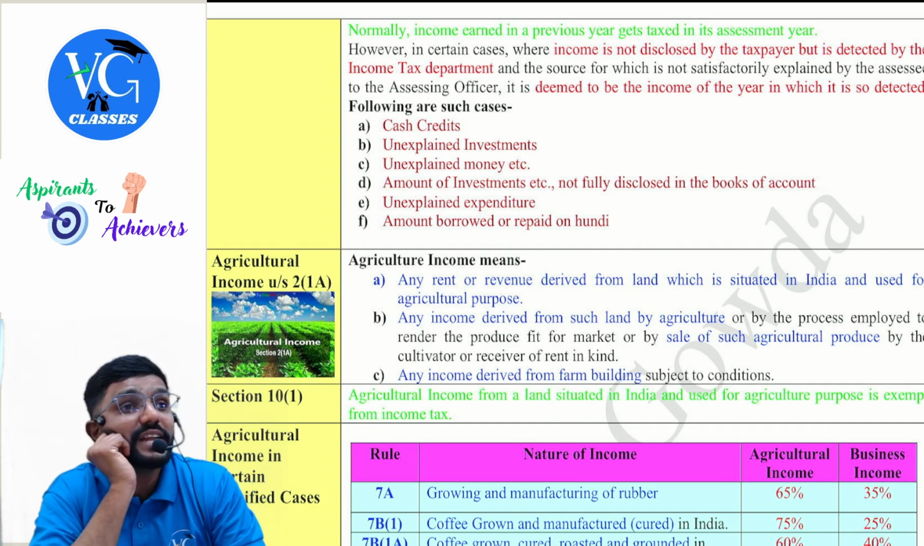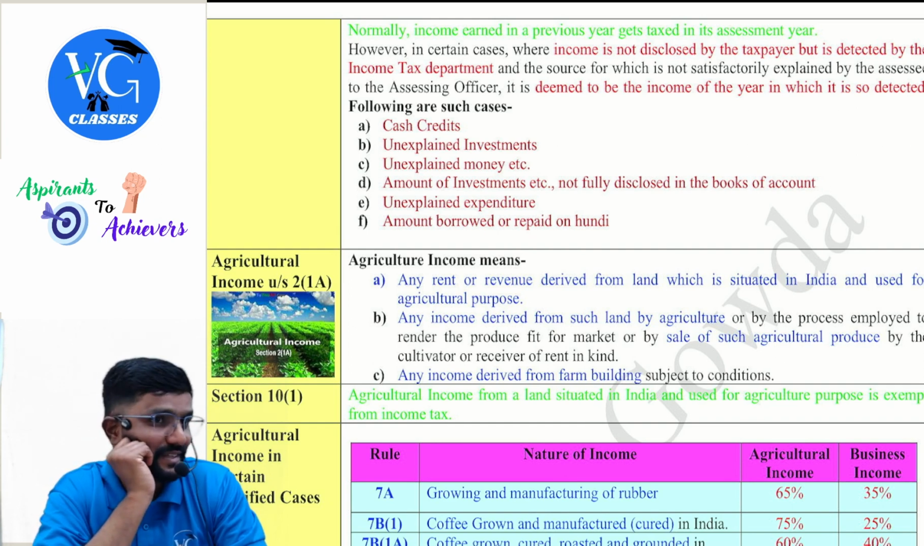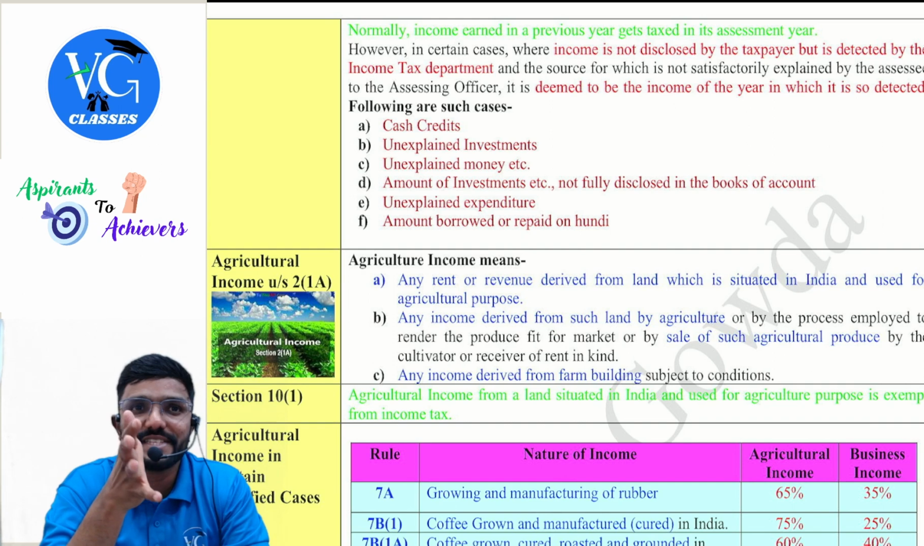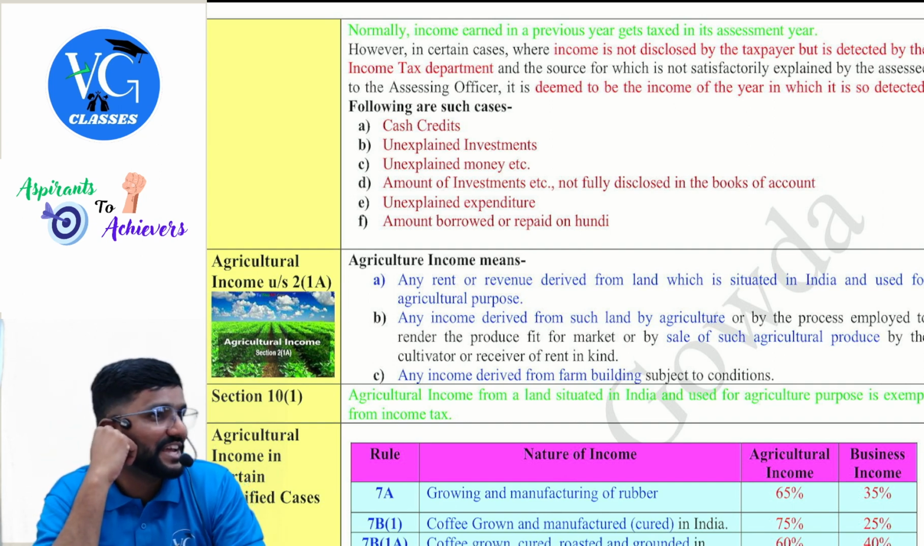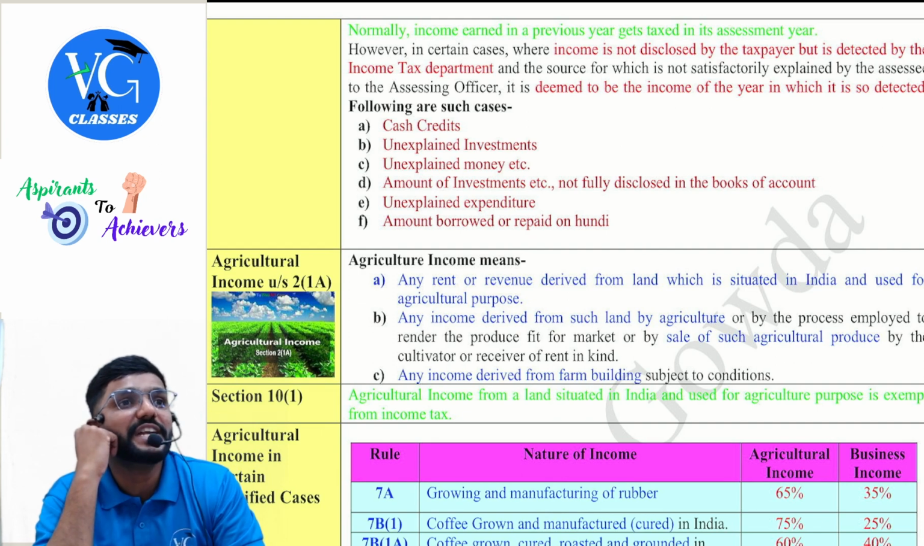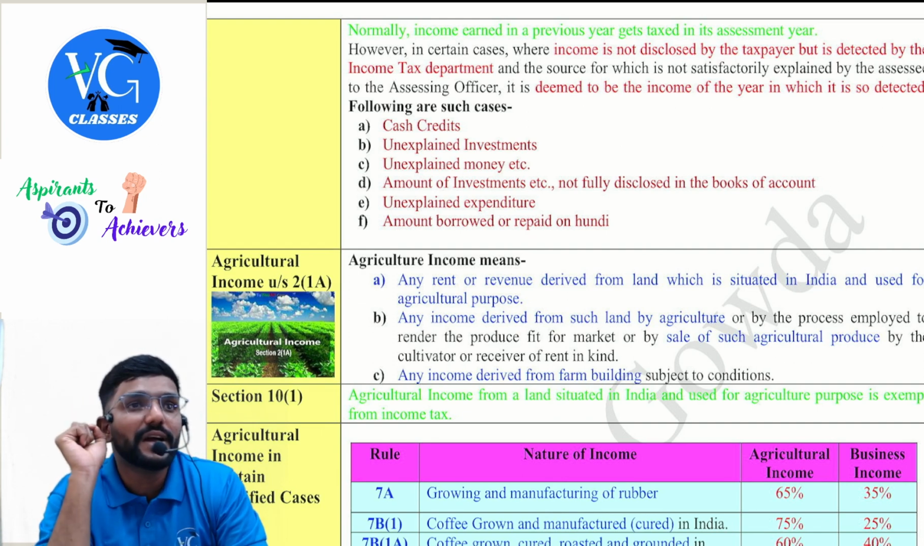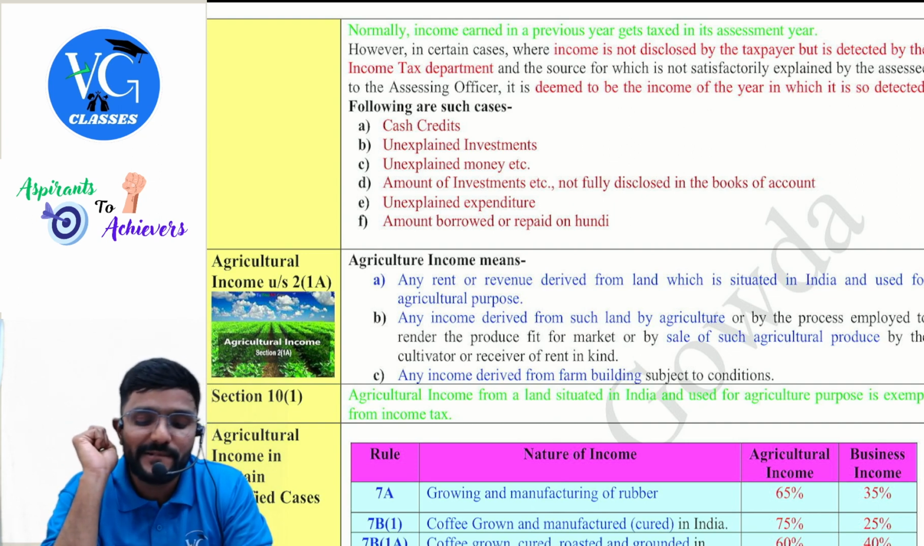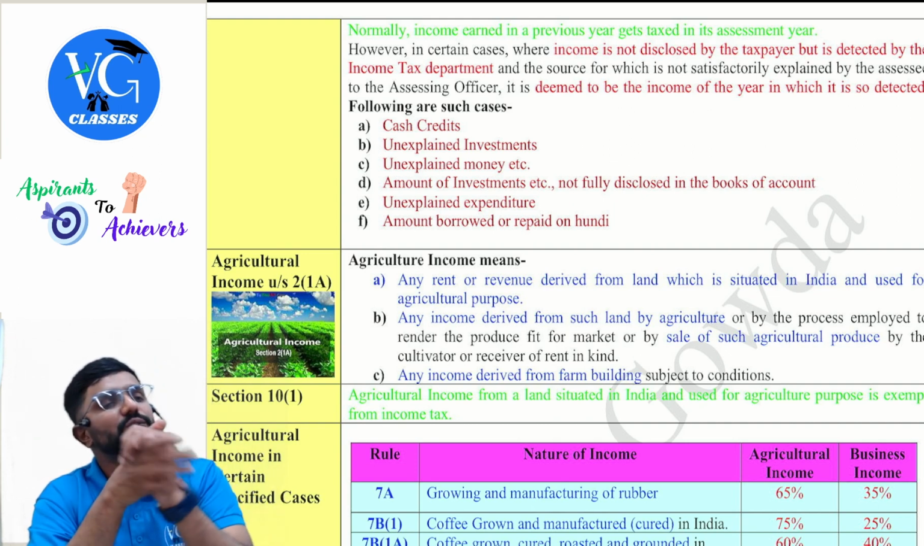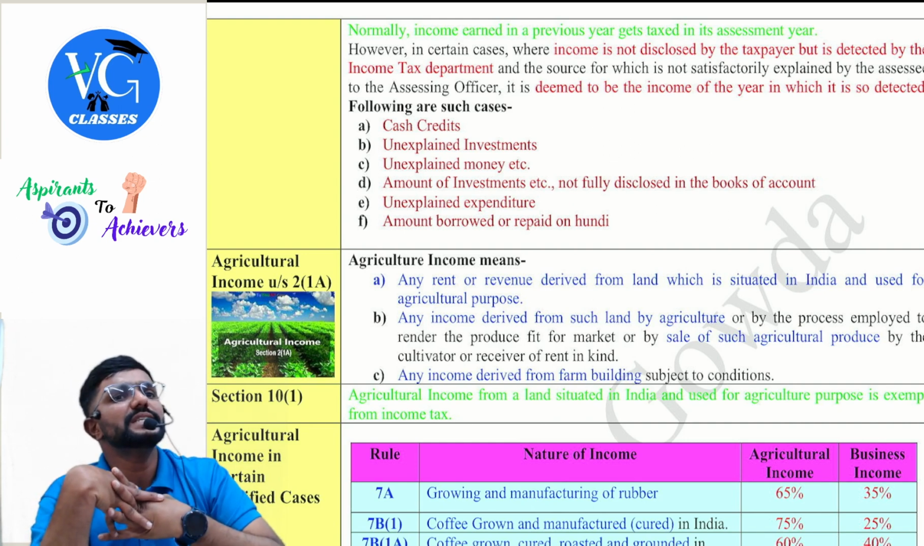And the tax rate is as high as 78%. 60% is the actual tax rate plus 25% surcharge plus 4% health and education cess. Effectively, it comes to 78% as per section 115BBE. BBE, guys. Okay. So this becomes an income in the year in which it is detected.